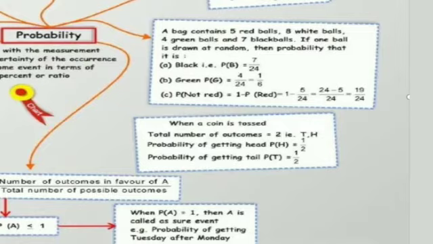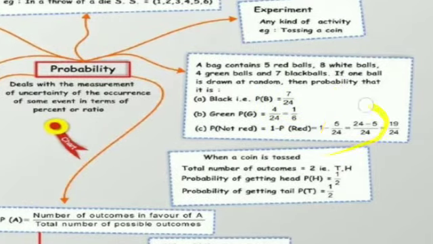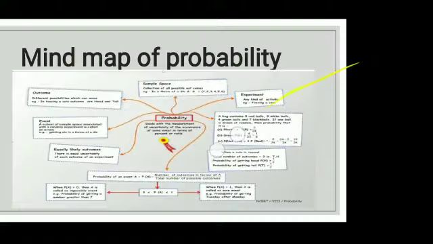Similarly, green की होगी. Not red का I am discussing. Not red, जो red नहीं है, तो 8 plus 4 plus 7, how many balls are there? 19. You can directly write 19. No need to write this 1 minus 5/24. That you will do in the next class. So directly you will count not red balls, that is 19/24.